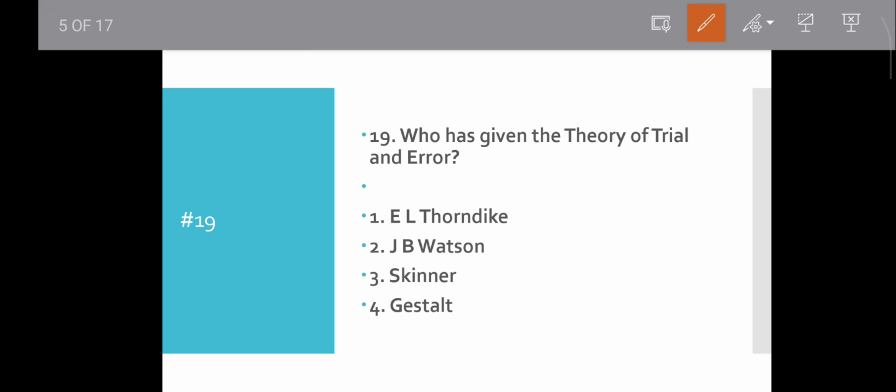Question number 19. Who has given the theory of trial and error? E.L. Thorndike, J.B. Watson, Skinner, Gestalt. Which psychologist? As everyone knows, E.L. Thorndike is the father of trial and error learning theory. Thorndike proposed learning through trial and error using the puzzle box experiment with which animal? A cat.